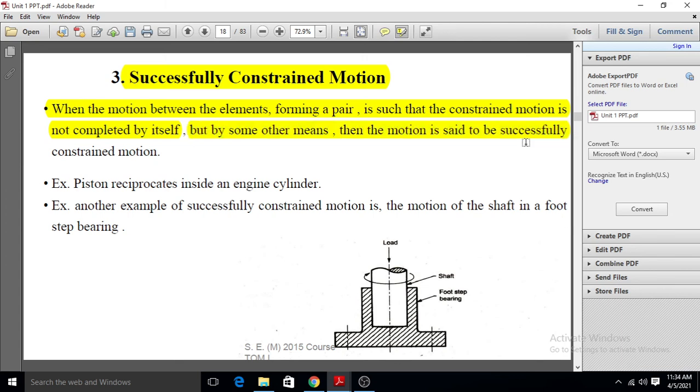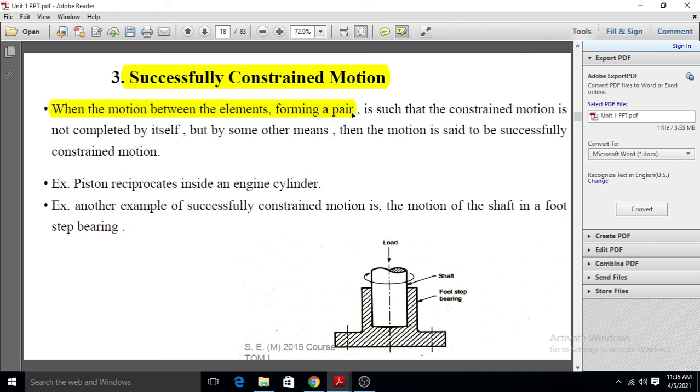There are two parts: one shaft and a footstep bearing. A kinematic pair means two parts, one is the shaft and the other is the bearing.